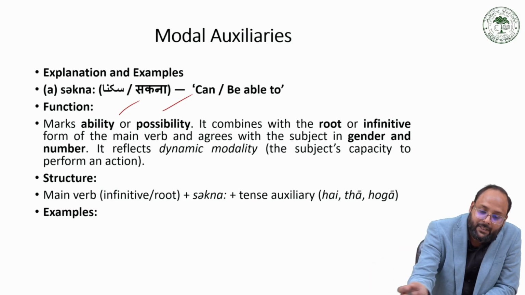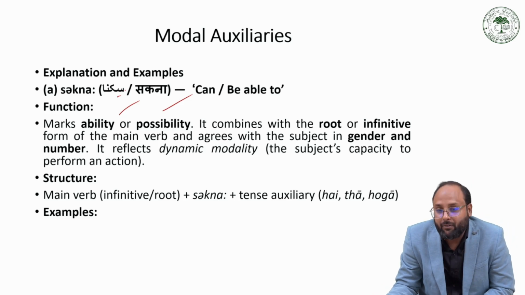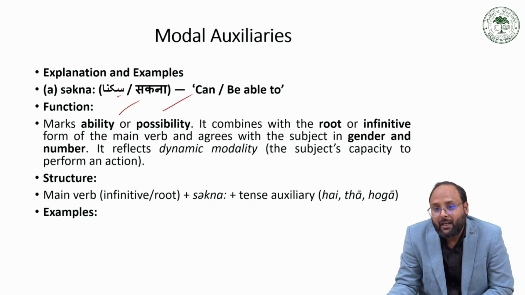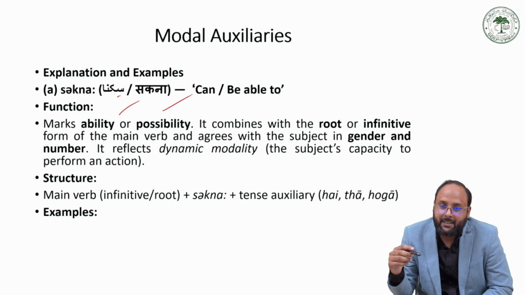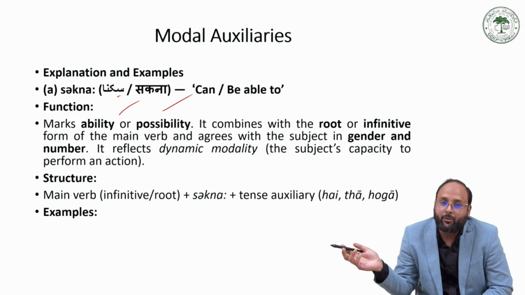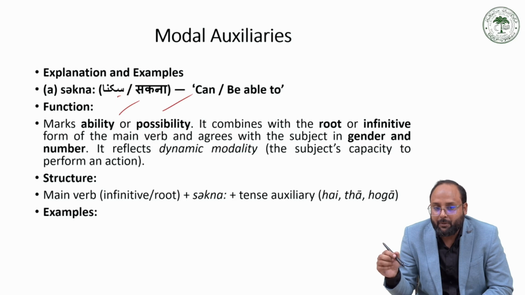This is the modal verb which agrees with the subject in terms of gender and number. So it reflects dynamic modality, the subject's capacity to perform an action. When there is a change in the subject, that change impacts the modal verb for the purpose of agreement.